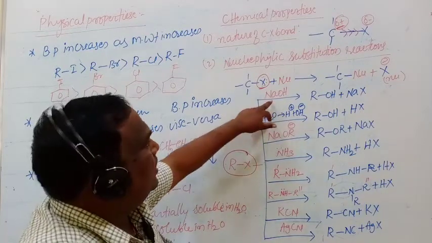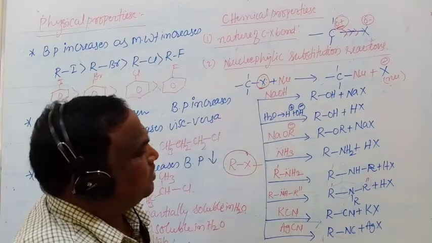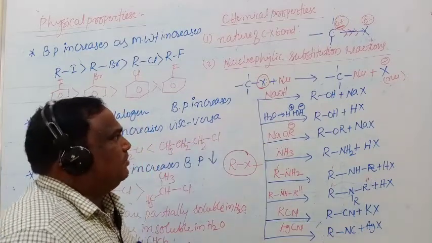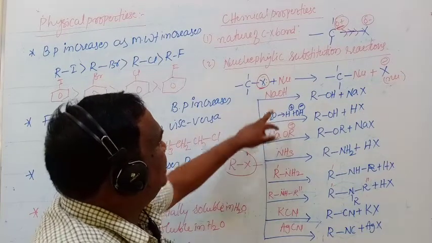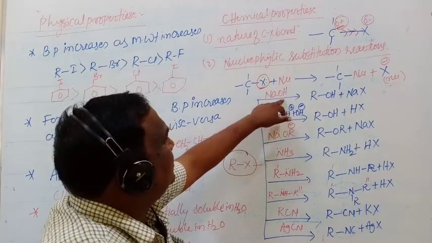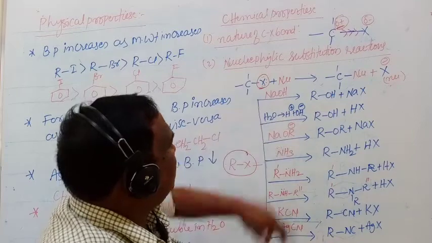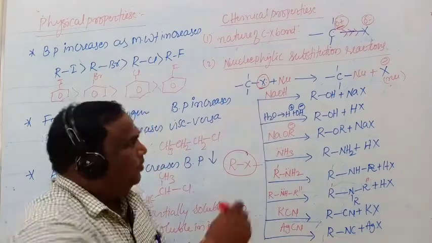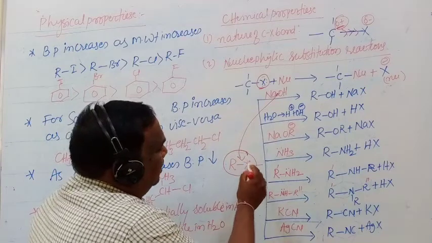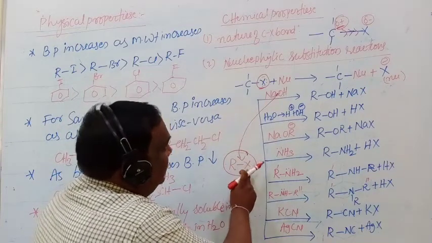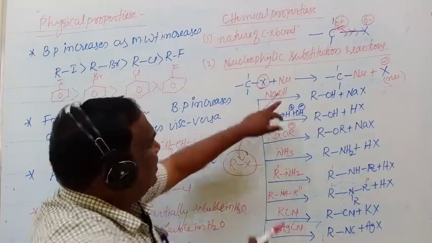For example, in the first case, sodium hydroxide, Na plus OH minus. OH minus is a nucleophile. OH minus will attack the halogen atom, and the halogen atom is replaced or substituted by OH.